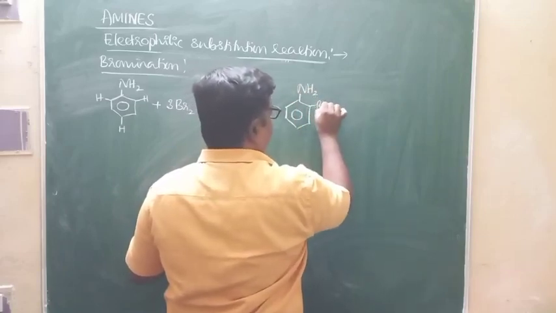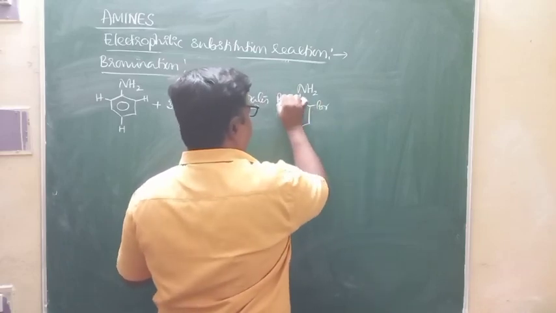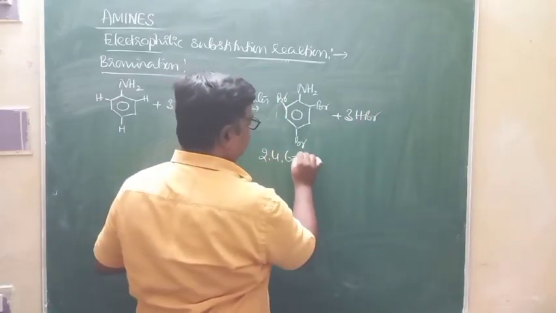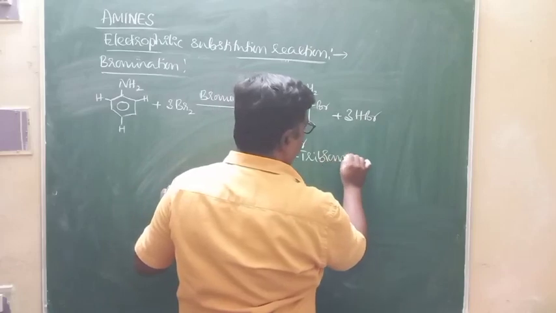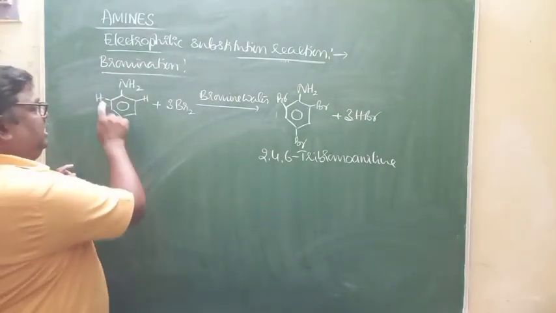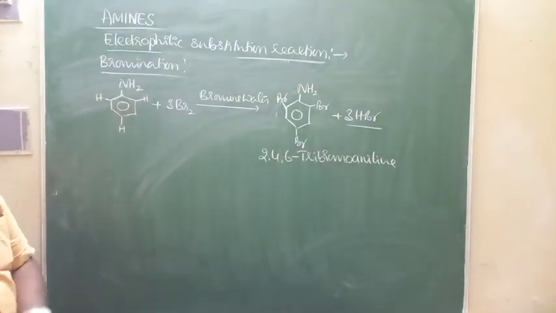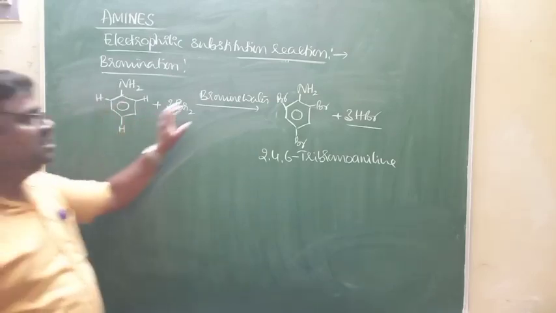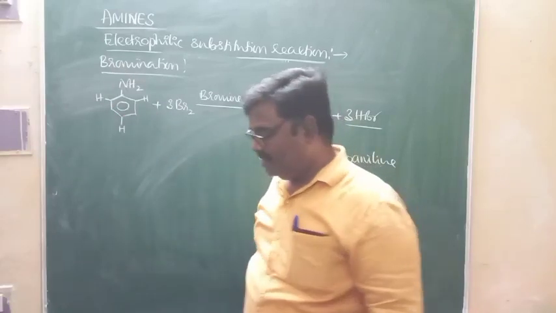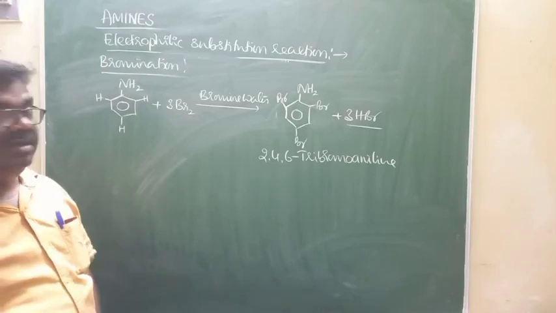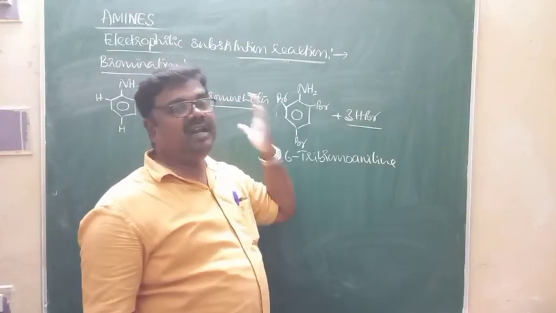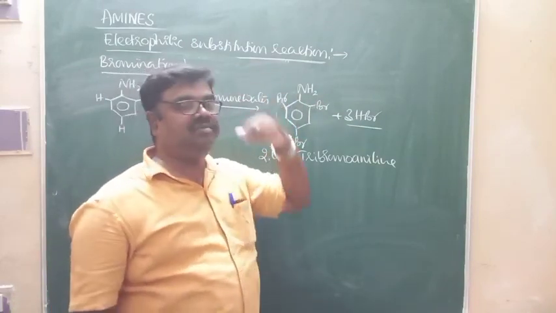Look at this. This is Br, this is Br and of course Br, plus 3HBr. This is 2,4,6-tribromoaniline. This is white colored precipitate. Tri-substitution takes place. 3HBr is removed there. Tri-substitution takes place because of high reactivity of benzene ring towards electrophilic substitution reaction due to the activating effect of NH2 group. And that is the problem for us. Just by direct bromination, I cannot prepare monosubstituted aniline. You are going to get tri-substituted aniline here.